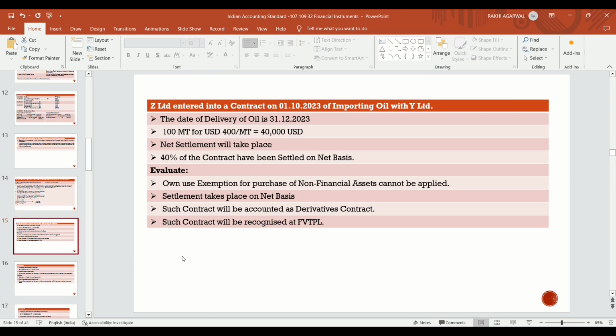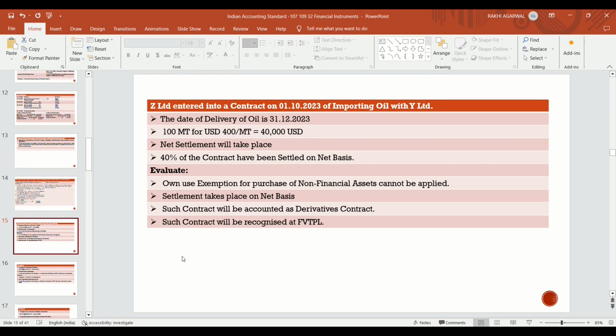Now the settlement is to take place on net basis, and 40% of the contract is to be settled on a net basis. As per the past practice of the organization, generally they will settle their contract on net basis. 40% of the contract is to be settled on net basis. In case settlement takes place on net basis, it is covered by Ind AS 109.